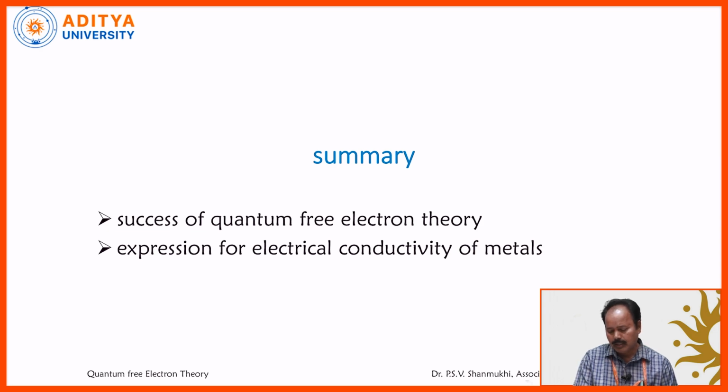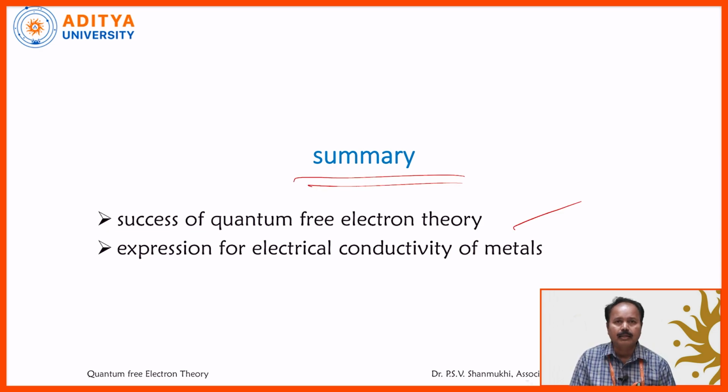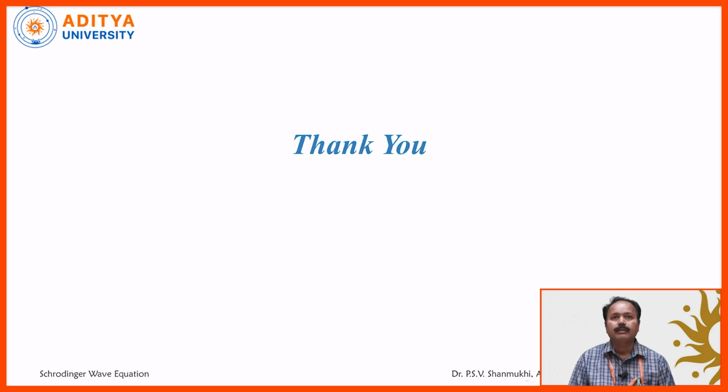Coming to the summary, we have seen the successes of the quantum free electron theory, how it is able to overcome the drawbacks of classical free electron theory, and finally we have derived the expression for the electrical conductivity of metals. We are able to explain the electrical conductivity of metals successfully. Thank you.